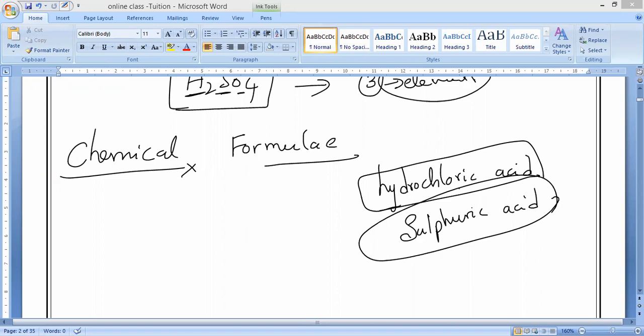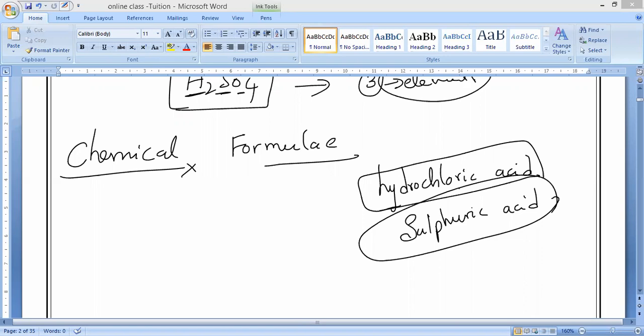Do you understand, guys? Also remember, for ionic compounds, suppose we take ions, that is called formula unit mass. That we will study at the end of this half-yearly portion. So if any compound is formed by ions, we should call it formula unit mass. For molecular compounds, we should call it the molecular formula.